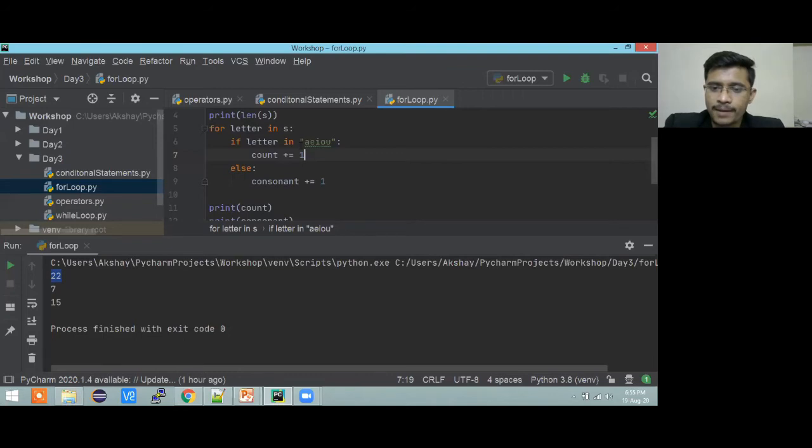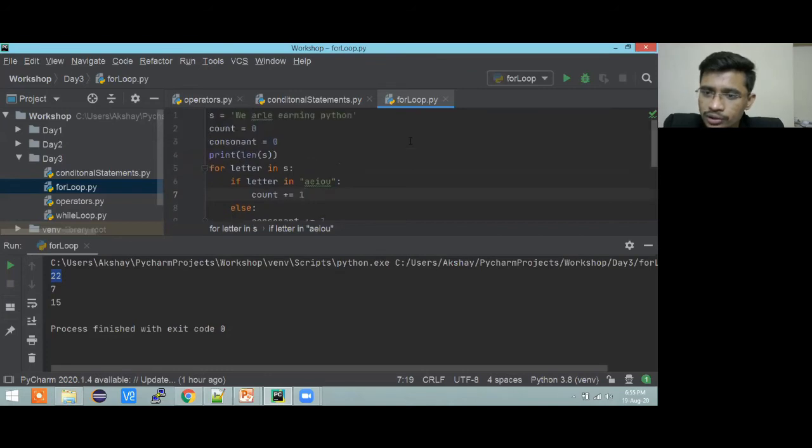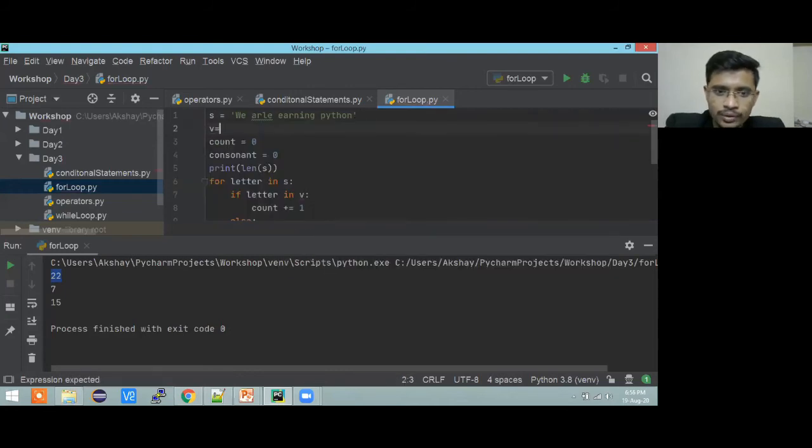Yes, how many of you were able to catch it? Can we create a separate string within the code for the vowels and use it? Yeah, you can do it with an if condition. Instead of writing it inline, I can create a variable v equal to this, and here we go. We can do it like this. Not an issue.